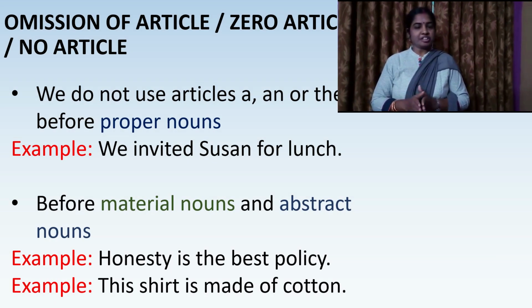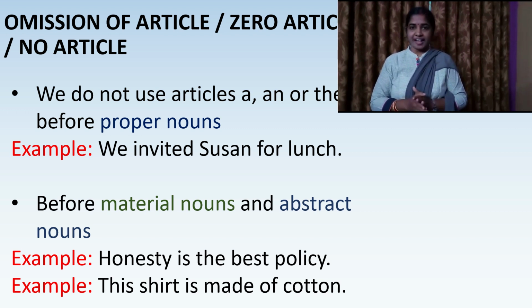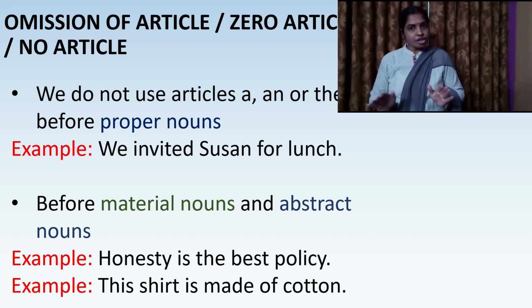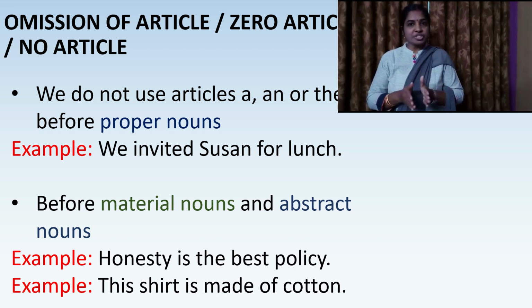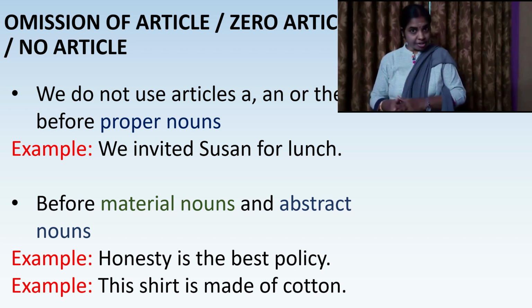So we learned the use of the till now. And in yesterday's class, we learned the use of a and an. Now here, these articles a, an and the are sometimes not used in sentences. Then we call it omission of article, zero article or no article.